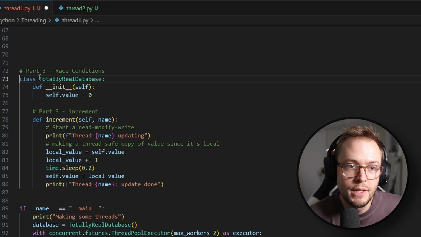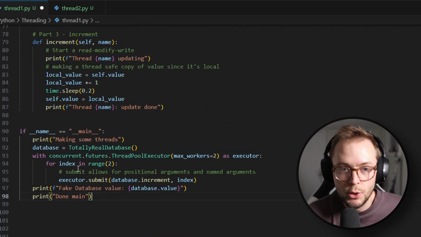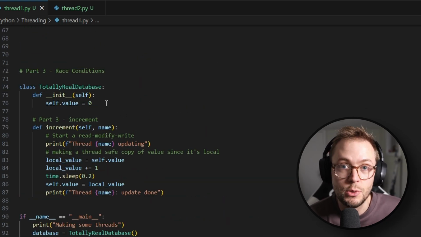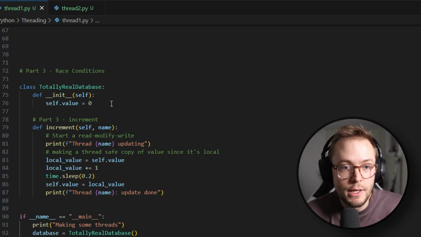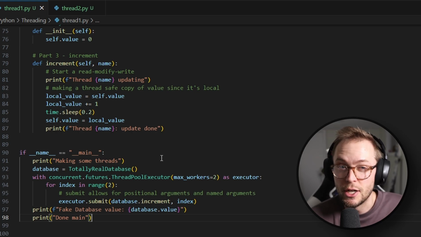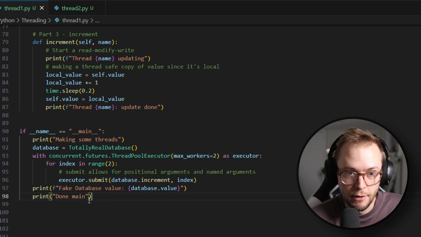So one thing that you will encounter when you are playing around with threads is that it is very easy to run into a race condition. What a race condition means is that you might make a change expecting another change to be complete. So let's go over the code we have here.